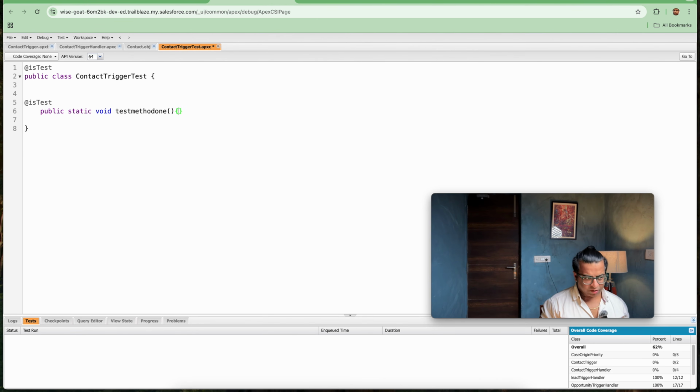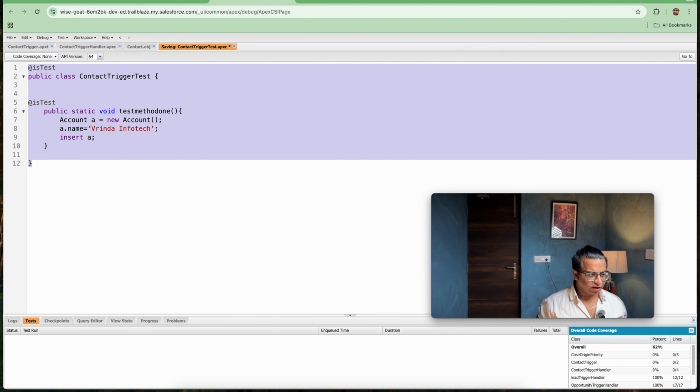I know that if I create an account, then this validation trigger will not get covered. So let's see how we are working on it. Account a = new Account; a.Name = 'Vrinda Infotech'. This is not how we will be covering the lines, but let's first face the challenge. What is the challenge that is coming? I will be inserting a, so first of all I will be saving it.